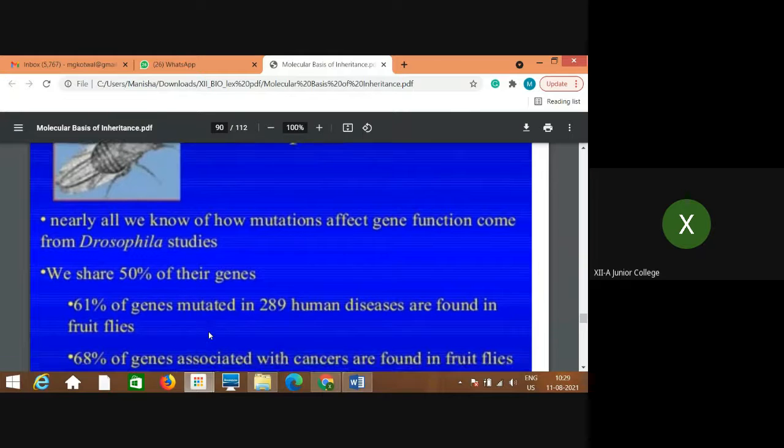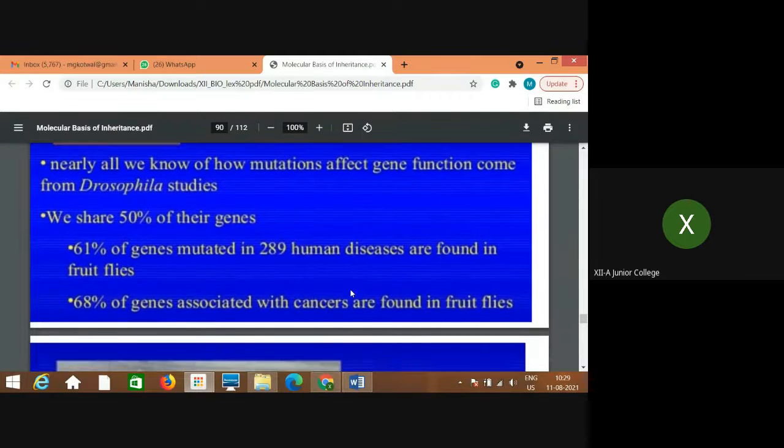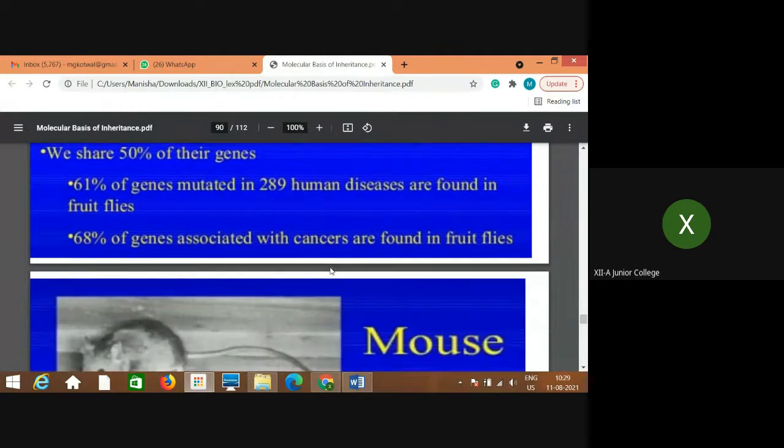61% of genes mutated in 289 human diseases are found in fruit flies. Then 68% of the genes associated with cancers are found in fruit flies. See, these genes are similar. 68% of the genes seen in human beings that are associated with cancers are found in fruit flies. So many similarities are there, and that's why these model organisms are also very important.